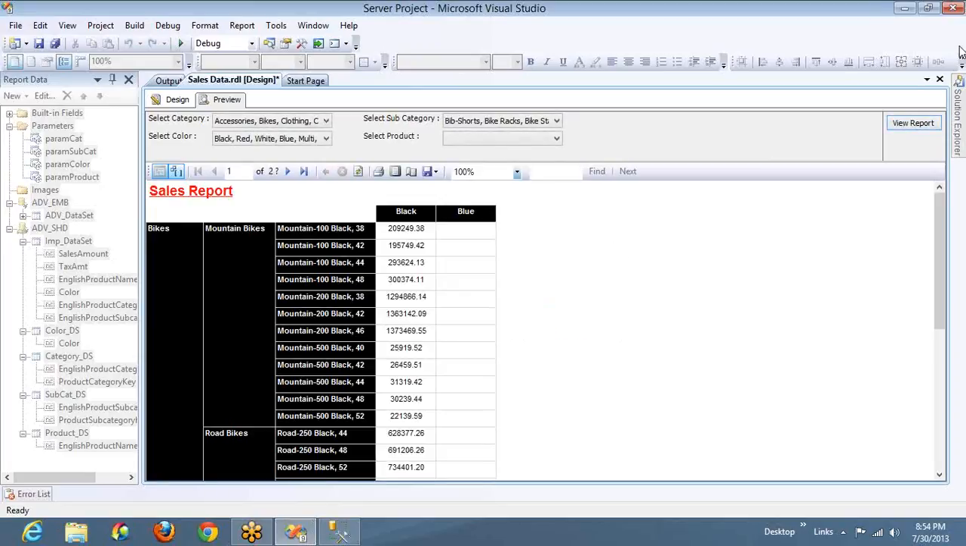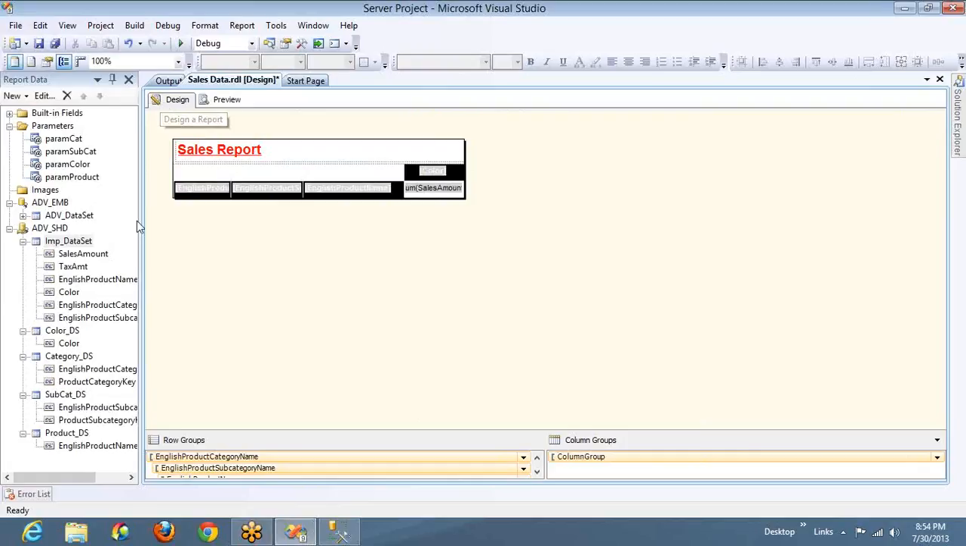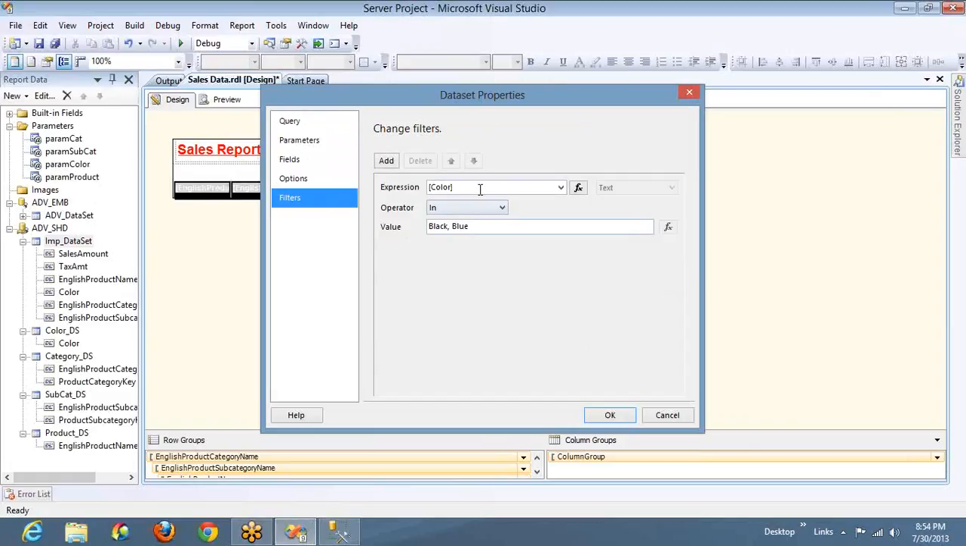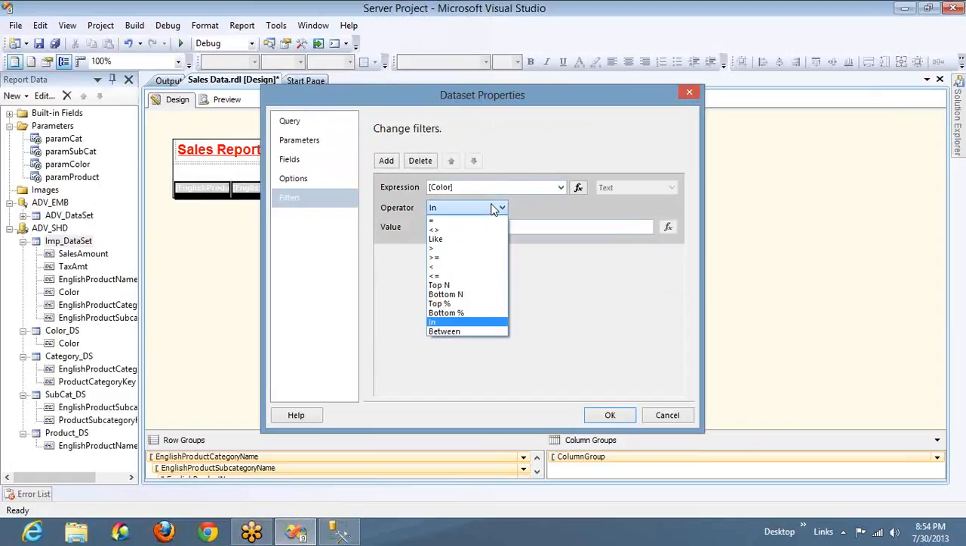Yeah, this is how you have to give it in. Just the values list that you want to provide, like black, comma, blue, comma, yellow, comma, and so on. So if you observe, you have so many options here for filtering the data set. This filtering you can use for color or anything, and you have so many operators like greater than or equal to, less than or equal to.